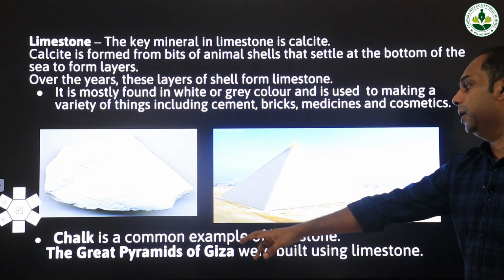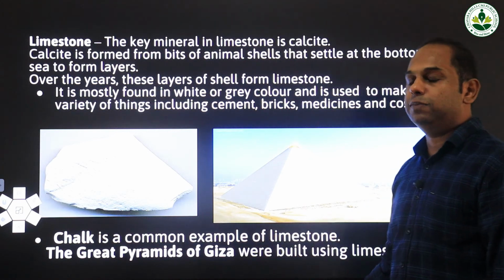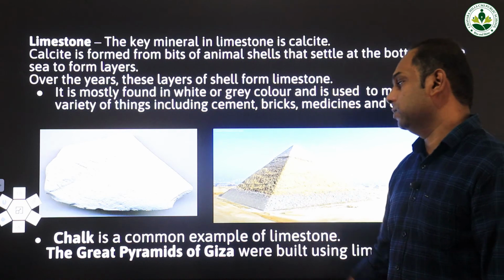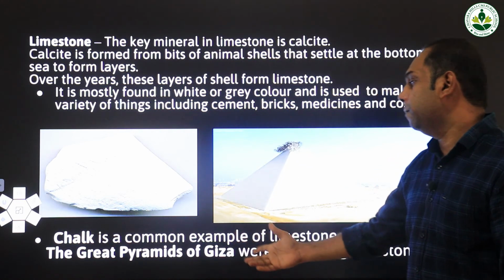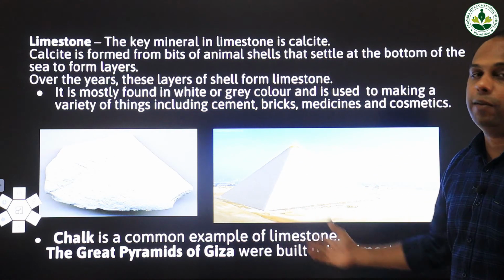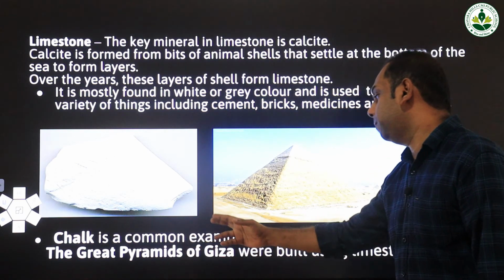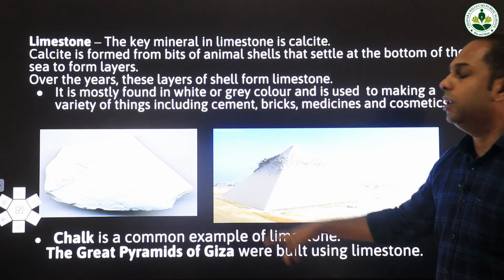The Great Pyramid of Giza, located in Egypt, is also entirely made of limestone. So it is an example of a structure entirely made of limestone. The name of the structure is the Great Pyramids of Giza in Egypt.